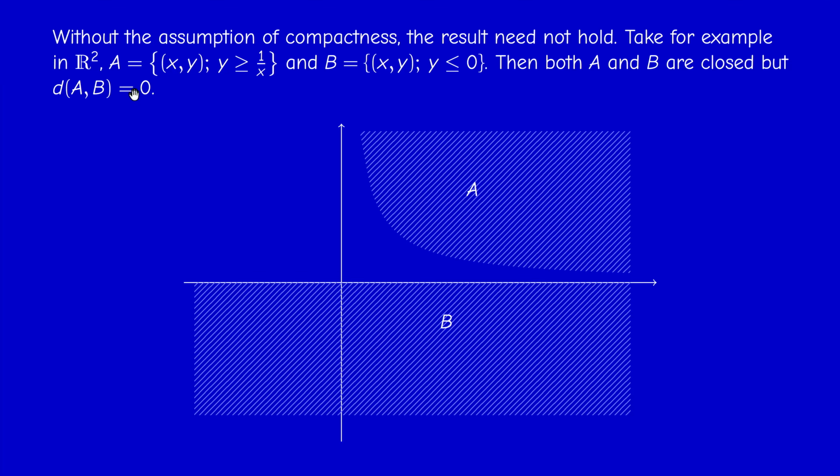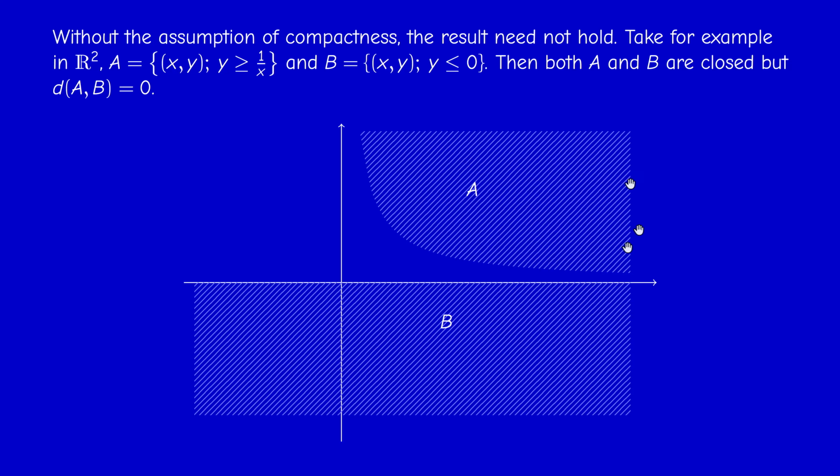So why is the distance between A and B 0? There are several ways to see this. Intuitively, it should be clear because A and B, in some sense, meet at infinity, so they can be arbitrarily close together. You can prove that analytically, if you like, by showing that there exists a sequence in A and a sequence in B whose distance tends to 0. So you can take, for example, the sequence (n, 1/n), and you can take the constant sequence, for example (n, 0), if you like. Then the distance between these two tends to 0, and therefore the distance between A and B is 0.